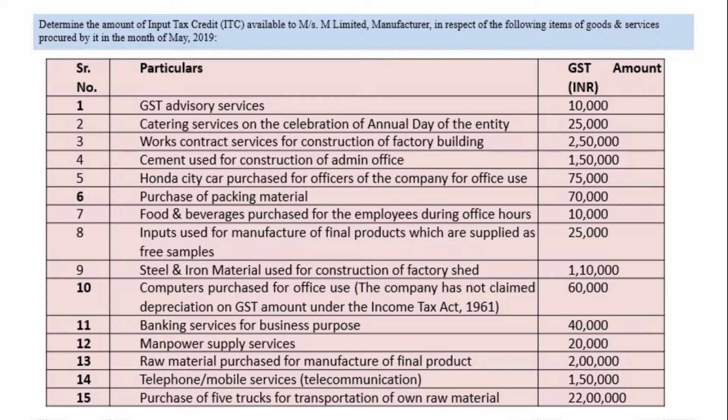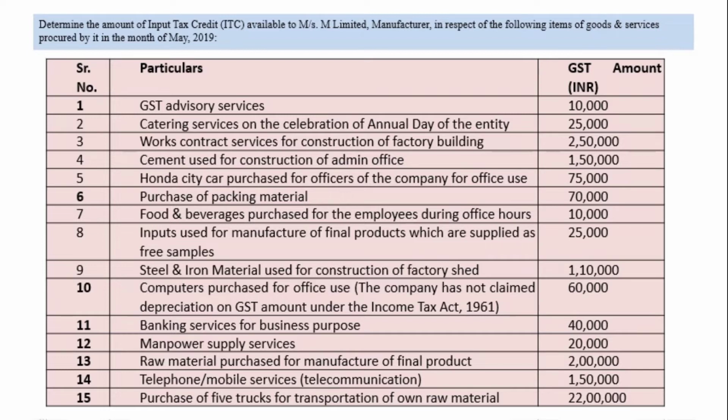So this is about works contract service. Fourth one, cement used for construction of admin office. Here also it is blocked, because cement is used for construction of admin office. Whenever you are building an admin office, that is totally blocked. So here ITC is blocked. Next, Honda City car purchased for an officer of the company for office use. It is a motor vehicle, and the capacity of the car is not mentioned, but it is a Honda City car, so it must have capacity of less than 13 passengers.